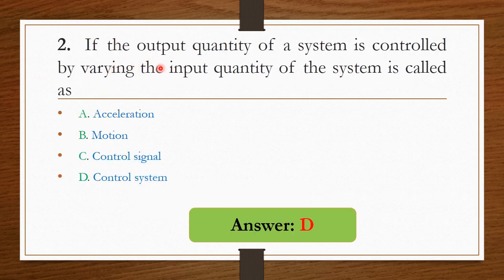Next question, if the output quantity of a system is controlled by varying the input quantity of the system is called as option A acceleration, option B motion, option C control signal, and option D control system. Here the output is controlled by the input quantity, so it is called as a control system. Option D is the right answer.